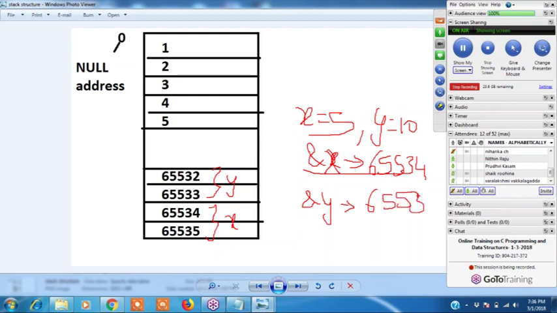See, guys, whichever is x, we store first. If I write the x value first, it goes down. After that, the y value goes down. Always remember, the x address is higher than the y address. Remember this. Clear?